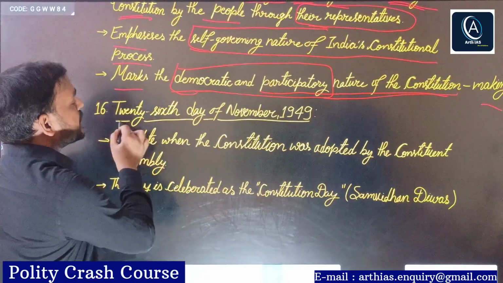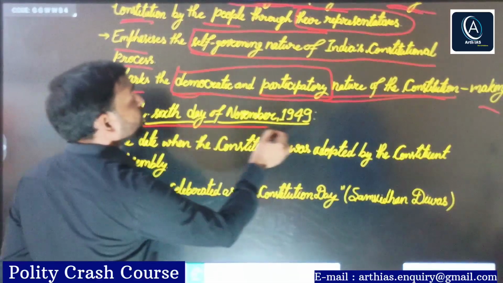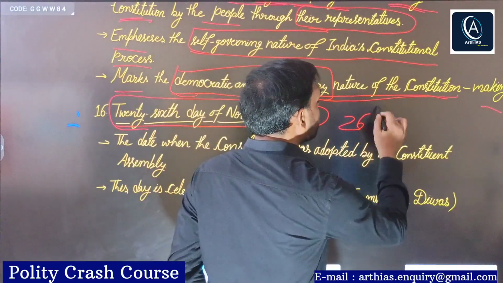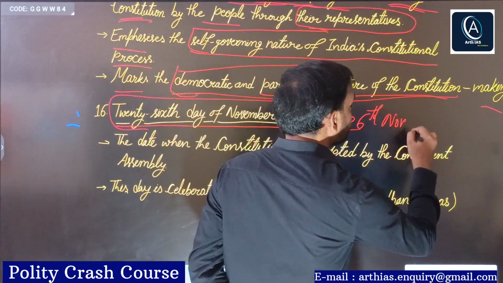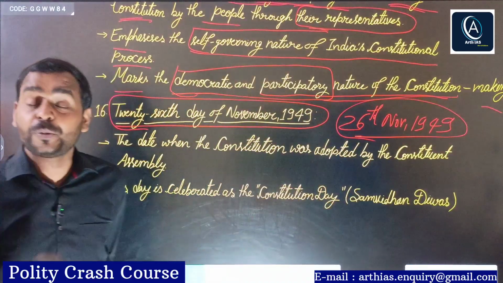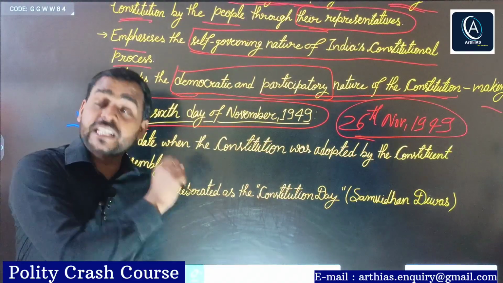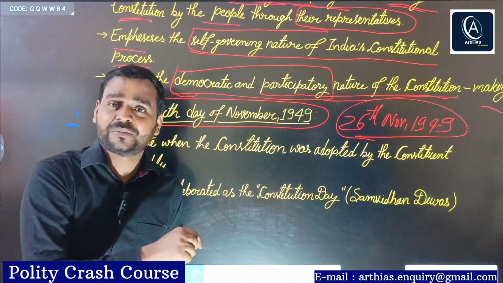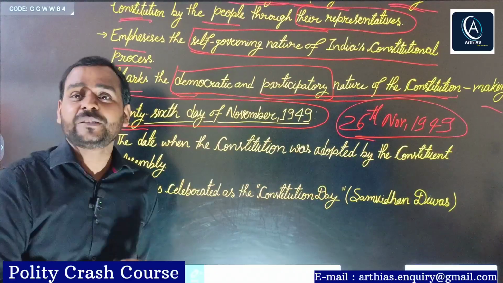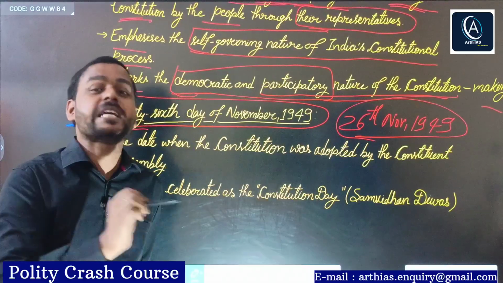Next, this date, 26th day of November 1949. This date is very important. You should remember that this date is given in the preamble, 26th November 1949, not any other date. UPSC may confuse you. It can play with your mind: the date mentioned in the preamble is 26th November 1949, 9th December 1949, 26th January 1950, 24th January 1950?